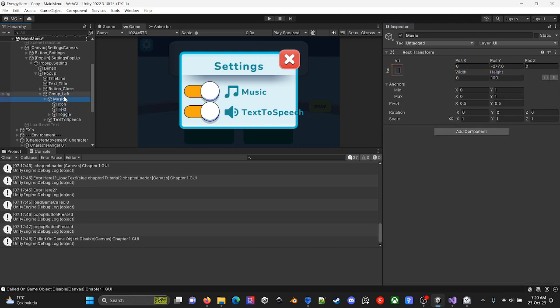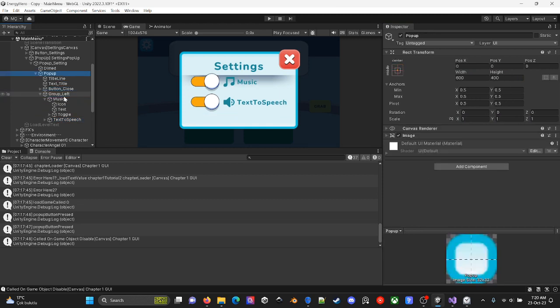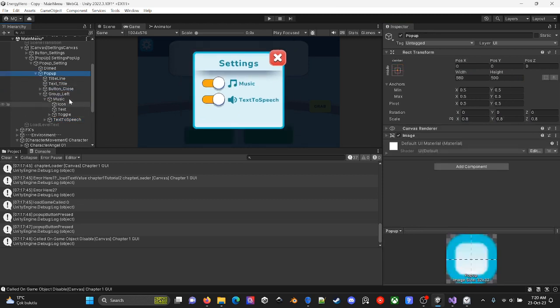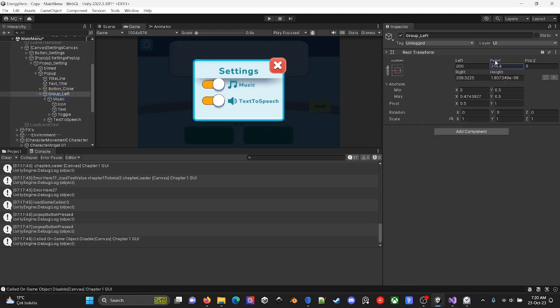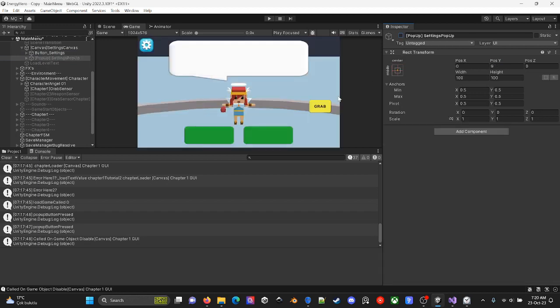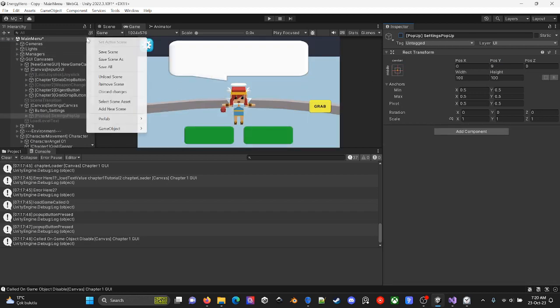Okay, I do not want to deal with this right now. I'll just keep the settings scaled. Let's just move this thing to here and position these things to these buttons over here. And this is looking good right now.